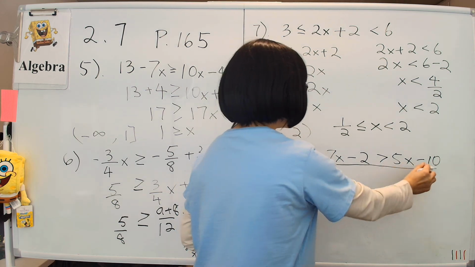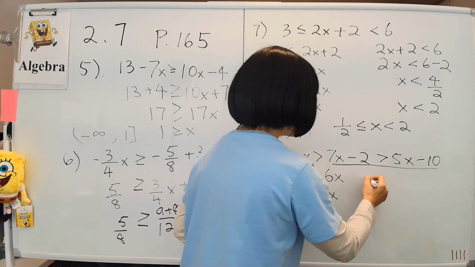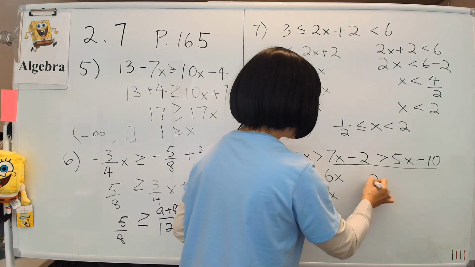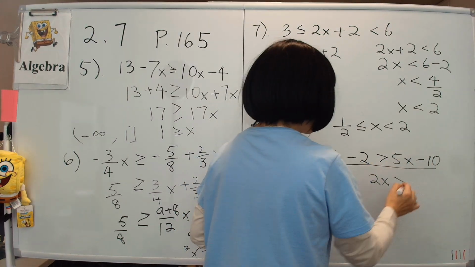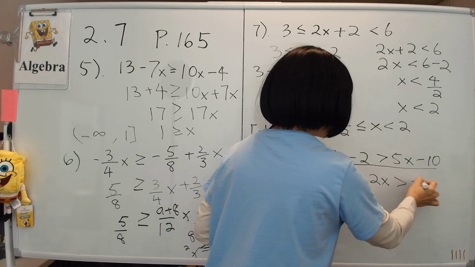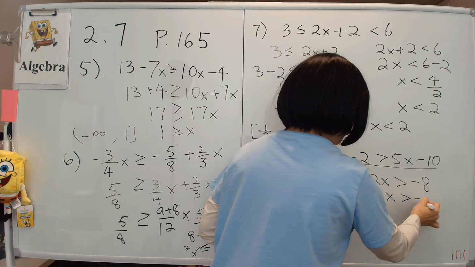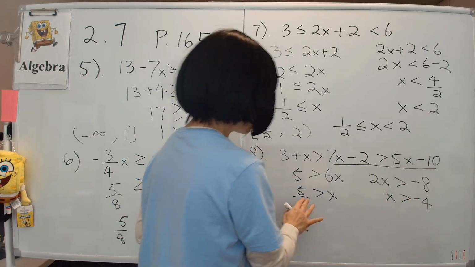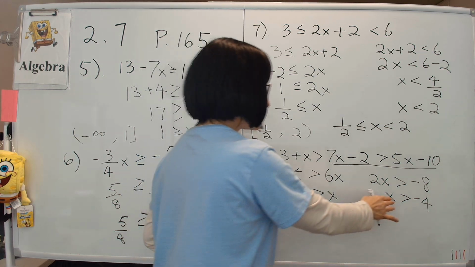And to solve this one part, then we have 7x, move the 5x over here, so that becomes subtraction. Then we will have 7 minus 5 is 2, so we have 2x left. And then move the minus 2 to the other side, it becomes plus, so it becomes minus 10 plus 2, that's minus 8. So then we have x is bigger than negative 4. So together we have this situation where x is less than 5 over 6, but bigger than negative 4.